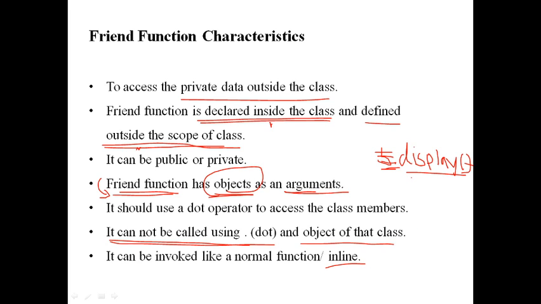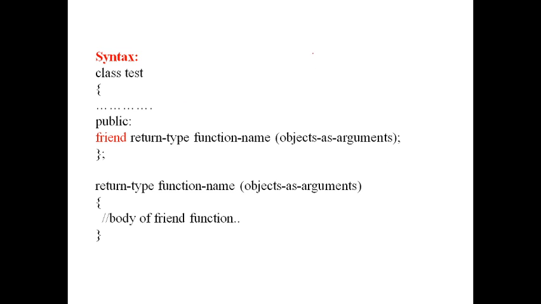Now we will move toward the syntax of the friend function. This is the syntax of a friend function. As we said earlier, the function is declared inside the class and defined outside the class. Here class test is there. There may or may not be some private data. Under the public section we have declared the friend function. Here the function name is there, taking objects as arguments, with a semicolon. The semicolon indicates it is just declared here. The function has its return type preceded by the keyword friend. If the function is preceded by the keyword friend, that function becomes a friend function. Now the class ends over here.